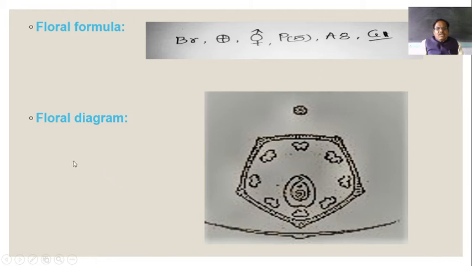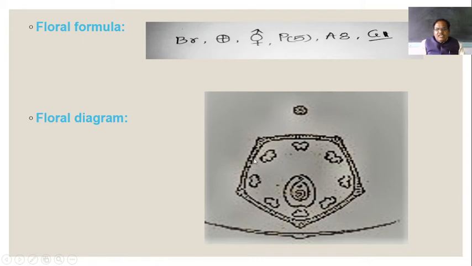Then floral diagram. Floral diagram shows the presence of 5 tepals. They are united to one another. They are gamotepalous and show the valvate type of aestivation. Then stamens are 8 in number. 1, 2, 3, 4, 5, 6, 7, 8. They are 8 in number.